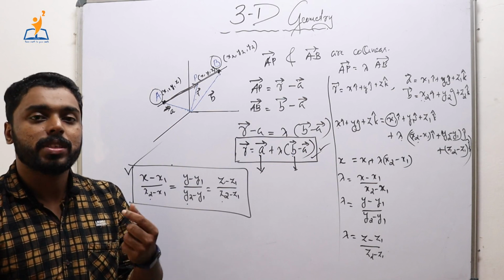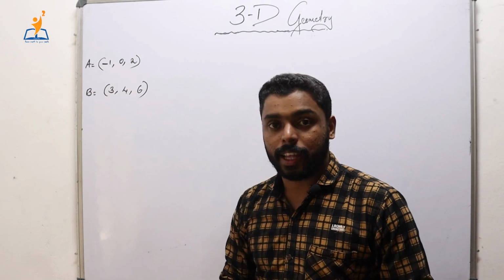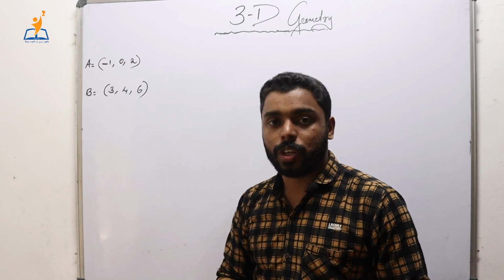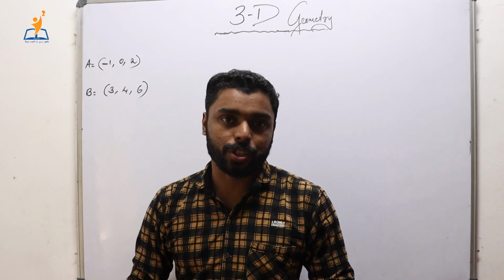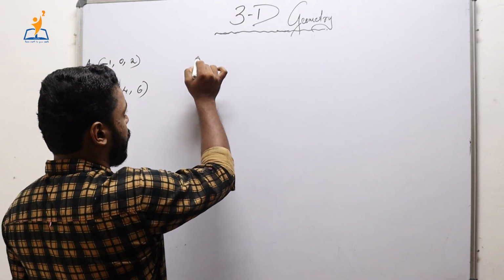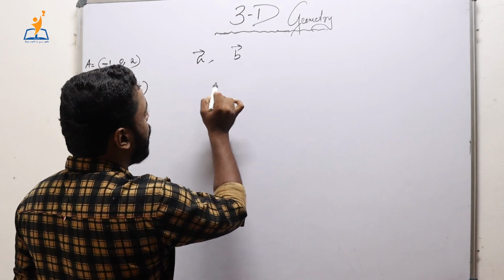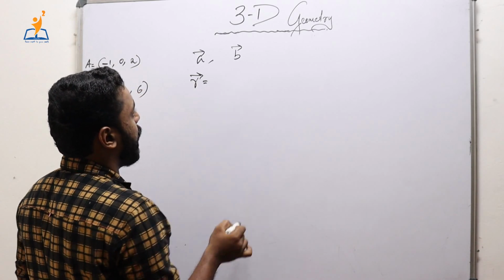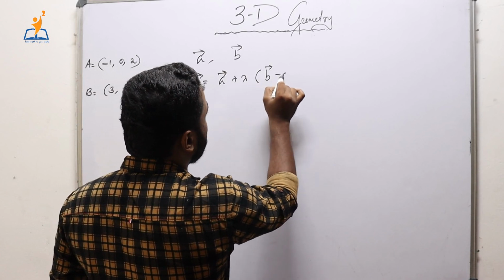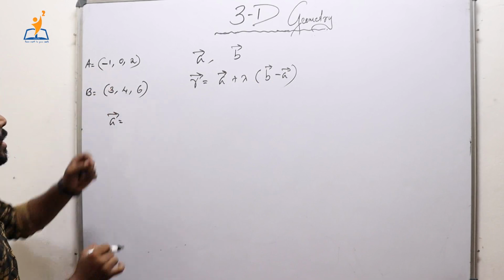So now we shall move to some examples. The first example is: find the vector equation of the line which passes through the points A equal to (minus 1, 0, 2) and B equal to (3, 4, 6). So we have to find the vector equation of the line which passes through 2 points. We learned that whenever we are given 2 points, we can easily find the position vectors of the 2 points as A and B. Then the vector equation of the line joining those 2 points is nothing but A plus lambda into (B minus A), isn't it?